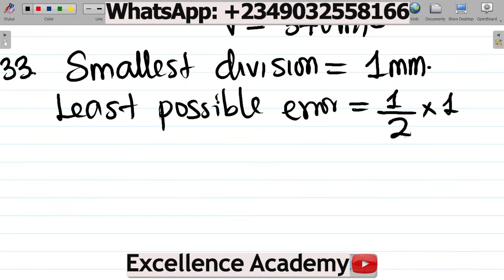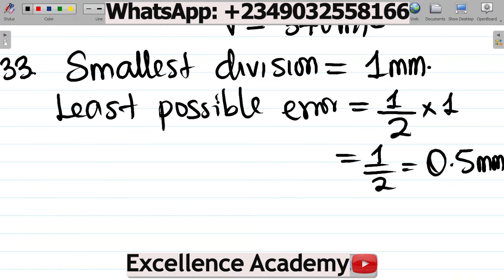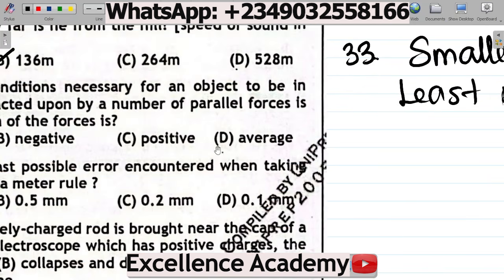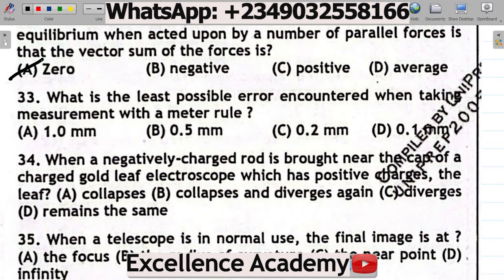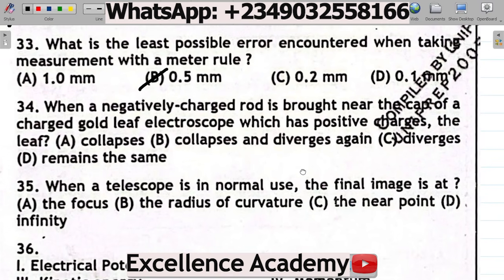So half of 1 is 0.5 in the unit of millimeter. So the correct answer there should be 0.5 millimeters. Looking at the options, that is option B. So option B is the correct answer.